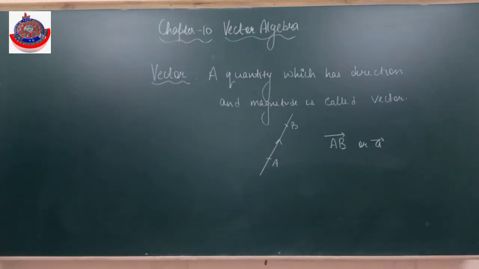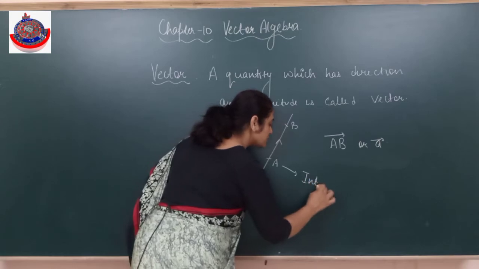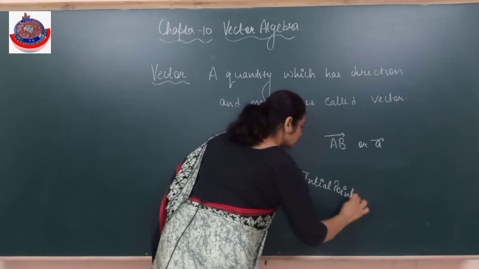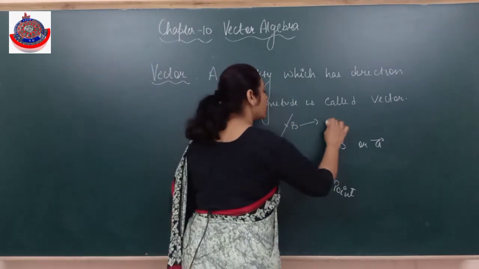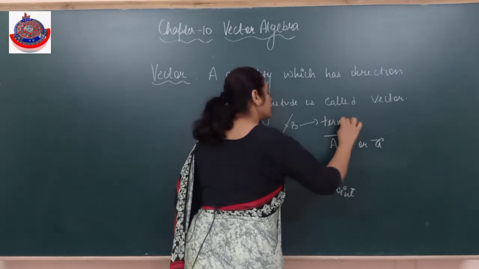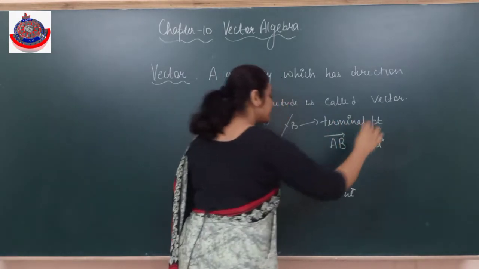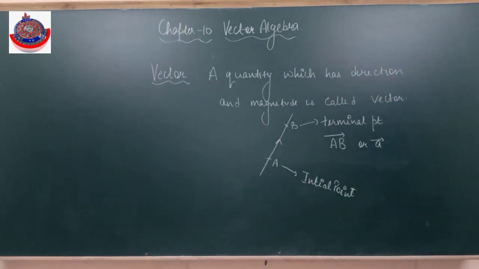Now what are this A and B called? A is called the initial point, and B is called the terminal point. Initial point and terminal point. It is starting from A, so it is called the initial point.